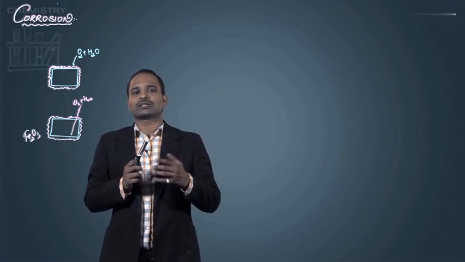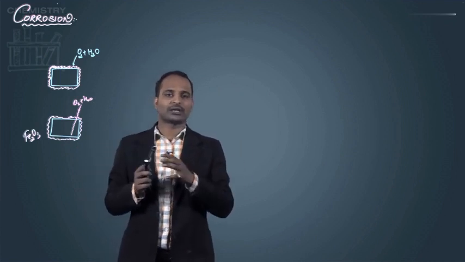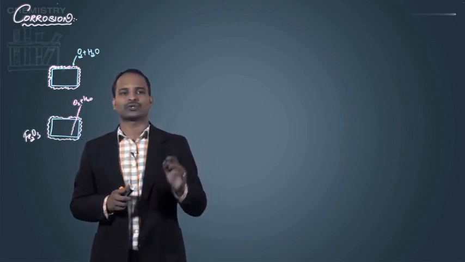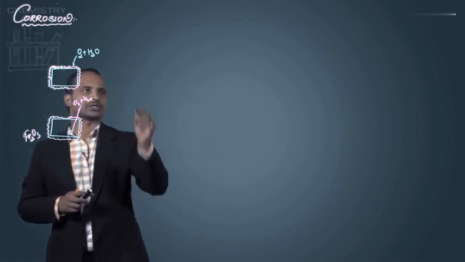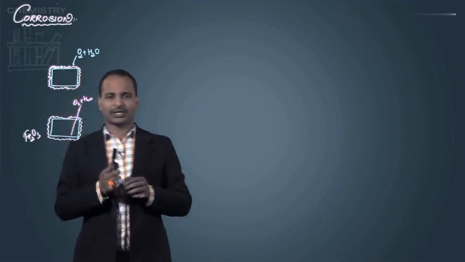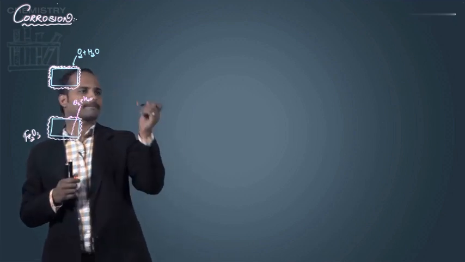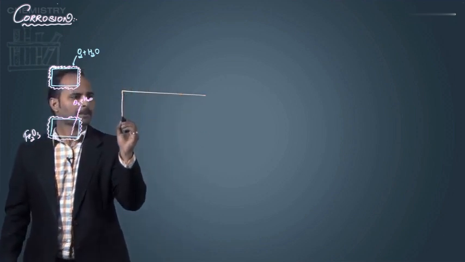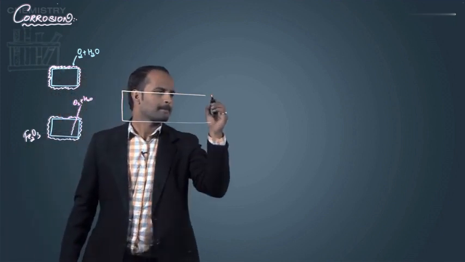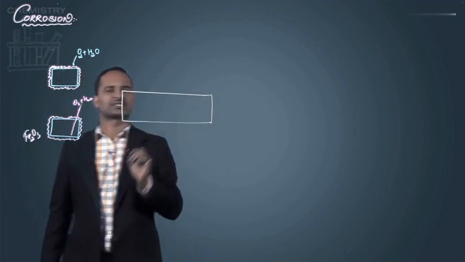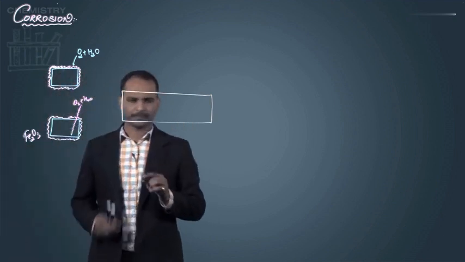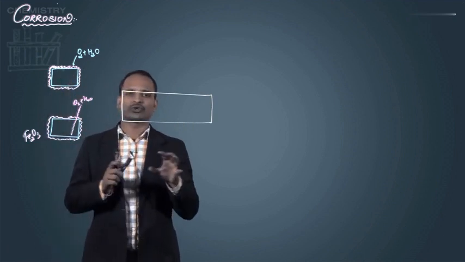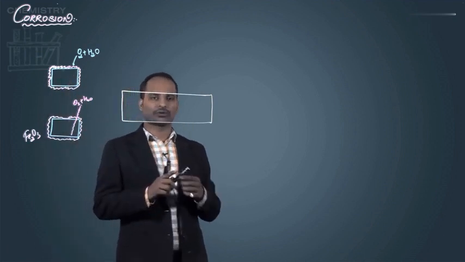So I can say that corrosion, or rusting, occurs when a galvanic cell forms on the surface of a metal. Now let's see what happens when iron undergoes the corrosion process. This is Fe metal, an iron rod. I said that corrosion takes place only when Fe, O2 and water, that is moisture, are all present. All three must be there, then only corrosion will take place.